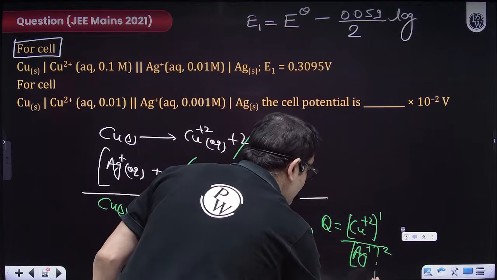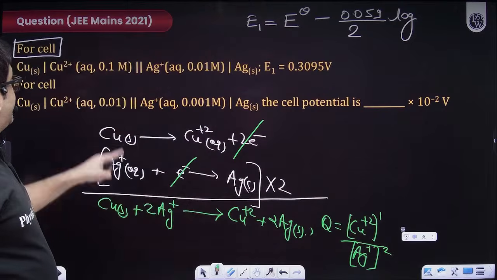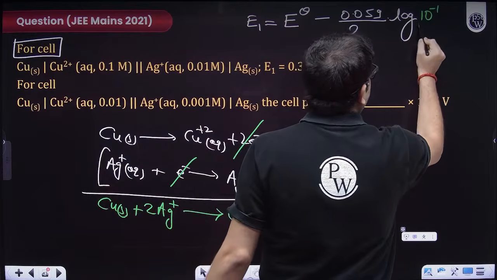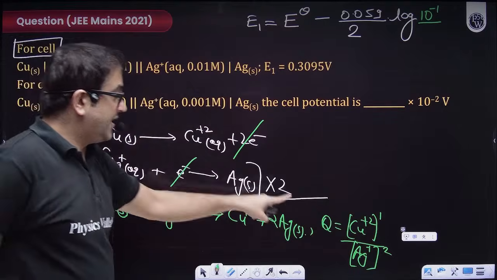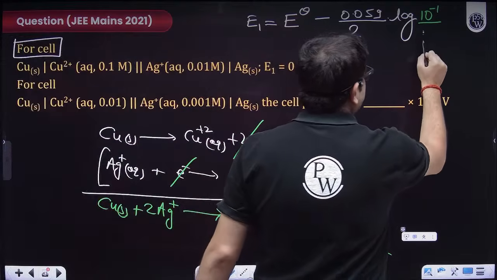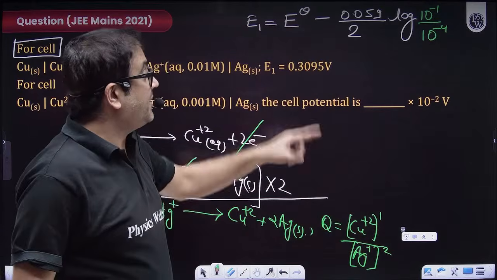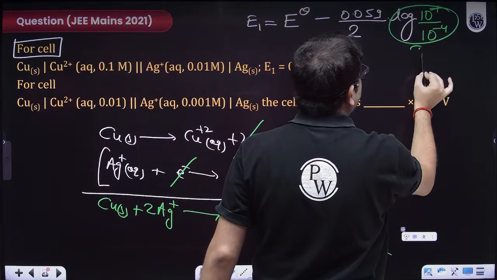Now let us quickly put the value. So copper +2 concentration is where? This is here 10 raised to the power -1. So 10 raised to the power -1 upon Ag plus 10 raised to the power -2, but I have to square it. So -2 squared is -4. That means this is 10 raised to the power 3. That means this is 3 log 10, so that is nothing but 3 into 1.